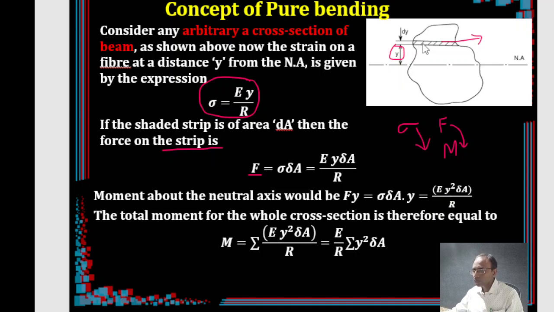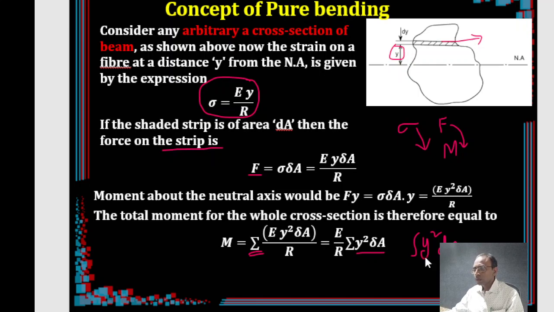So for a small strip you got this delta A. If I want to get this thing for the entire cross-sectional area, I have to simply sum up all the fibers. For that I can either use integration or I can use the sum. So this is sigma y square dA, or you can say integral y square dA. Either way you can, because integration also represents the summation over the entire area, right?